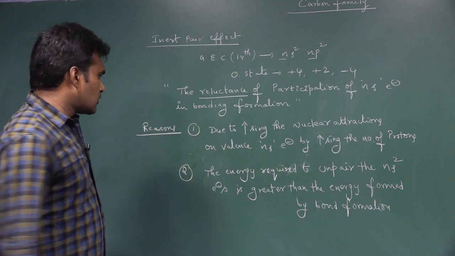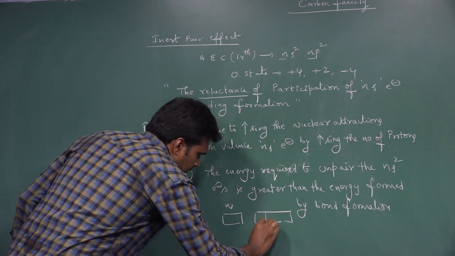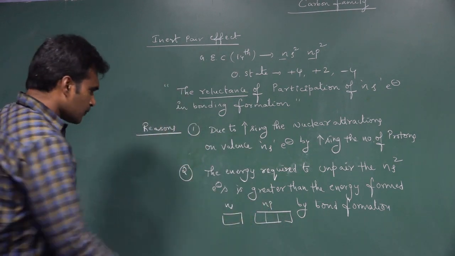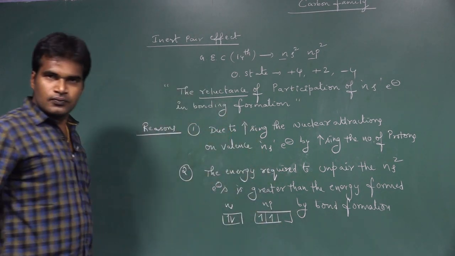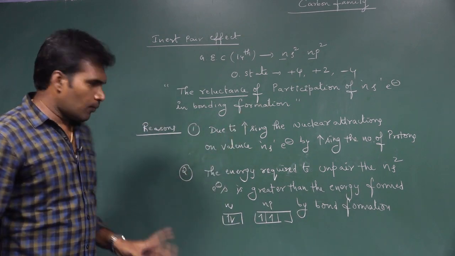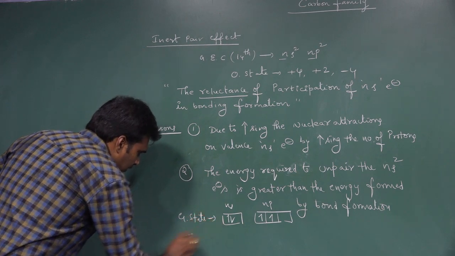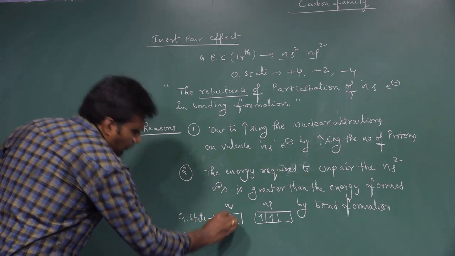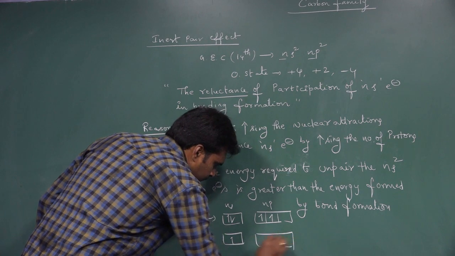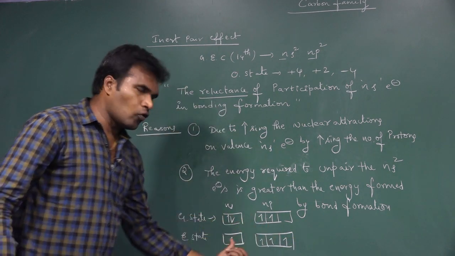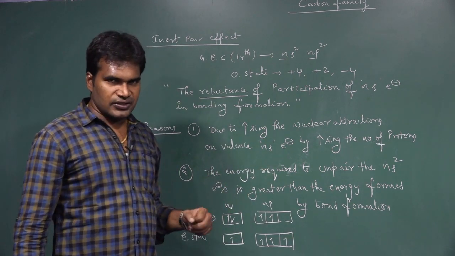See, when the ns electrons can participate, for example, this is the ns, this is the np subshell. Let us consider ns having 2 electrons, np having 2 electrons. When can the ns electrons be involved in bonding formation? In the excited state. This is the ground state. In the excited state, one of its electrons should jump from here to here, so its configuration should be ns1 np3. Then only all 4 unpaired electrons can participate in the bonding formation, so that they can show +4 oxidation state.